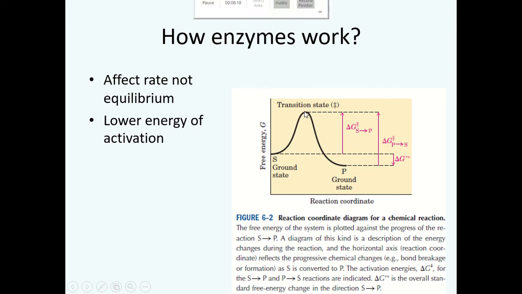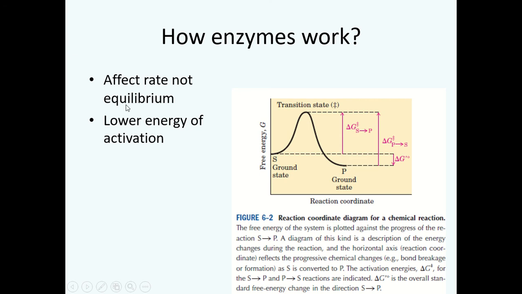This energy is called the energy of activation. Energy of activation is the energy which is required to achieve the transition state. Transition state is an intermediate form during which the chemical change is being brought about. When the transition state is achieved, the species is called the activated complex. The activated complex or the transition state can transition both back to the substrate or forward to the product depending upon the conditions and the suitability.